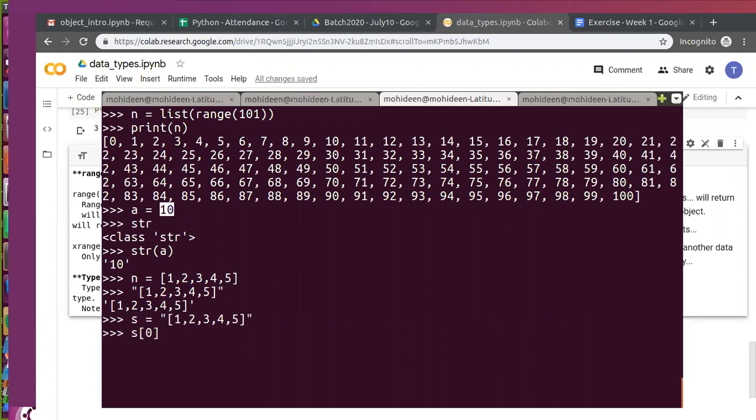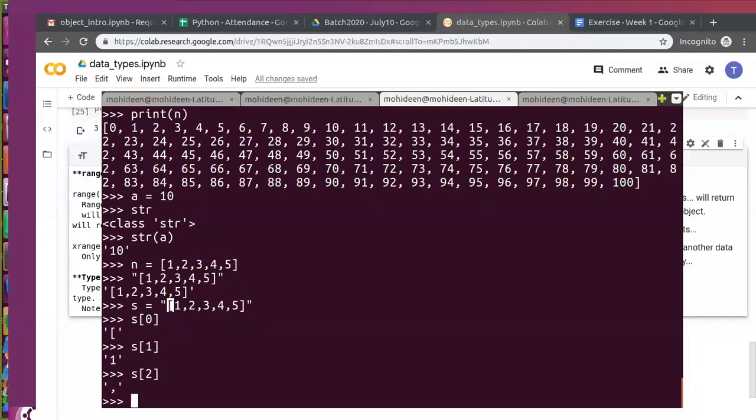S of 0, what will I get? S of 0. The complete list, the whole list, the open bracket. The open bracket, because this is a string. S of 1, S of 2.